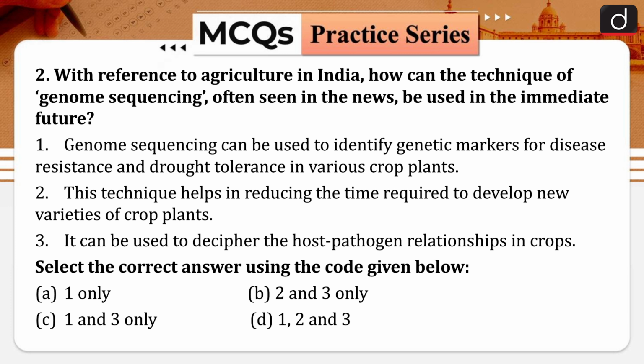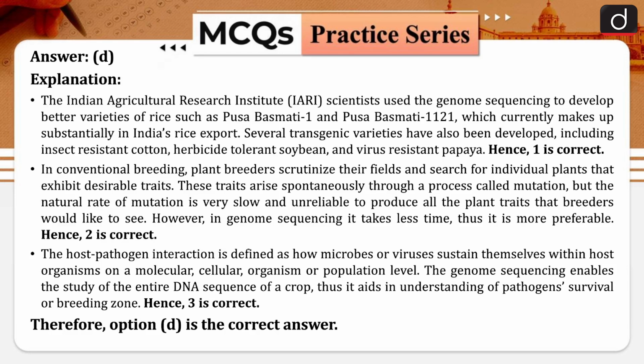Select the correct answer using the code given below. 1 only, 2 and 3 only, 1 and 3 only, 1, 2 and 3, and your answer is D, which is 1, 2 and 3.